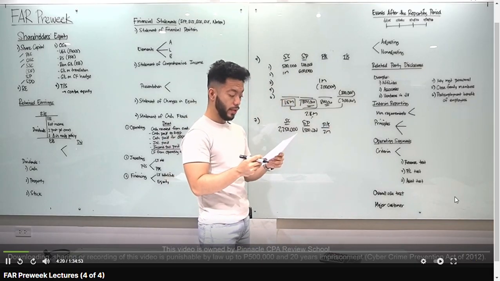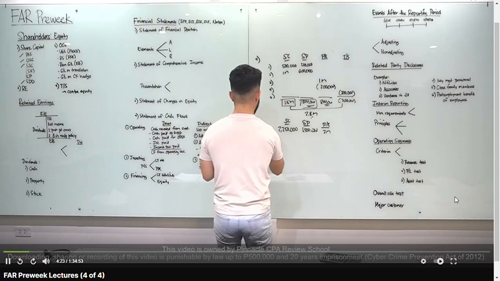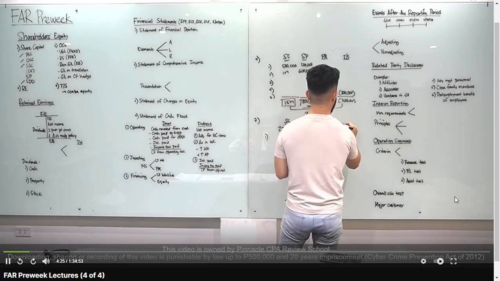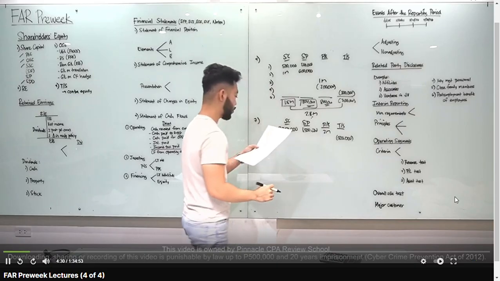Bullet number 1, acquired 10,000 treasury shares for 500,000. So, entry natin, debit treasury shares, credit cash. So, meron kang negative 500,000. Bullet number 2, sold 5,000 treasury shares at 60 pesos per share.